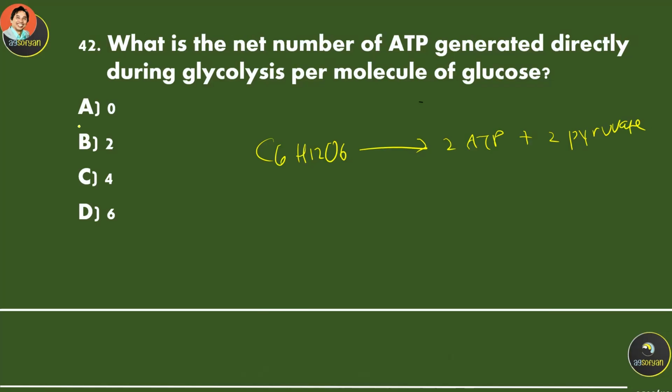So only 2 net ATP is very little, a very small number of ATP produced in glycolysis. That's the reason why, for cellular respiration, these 2 pyruvate can then be used again for the next 3 stages, which finally produce another 34 or 36 ATP.